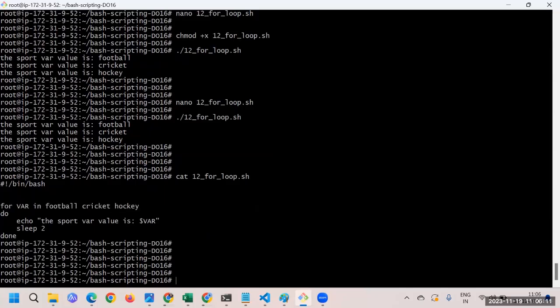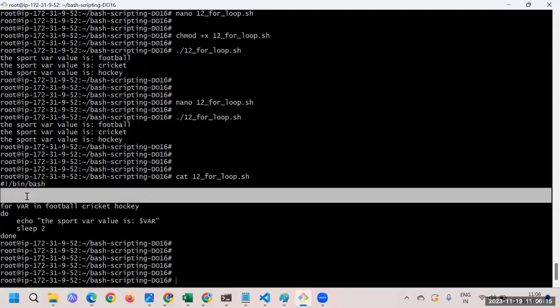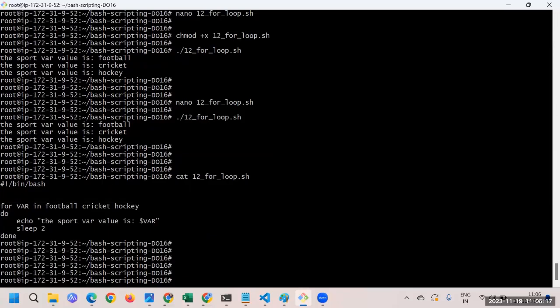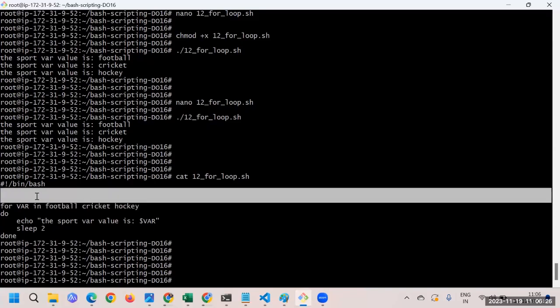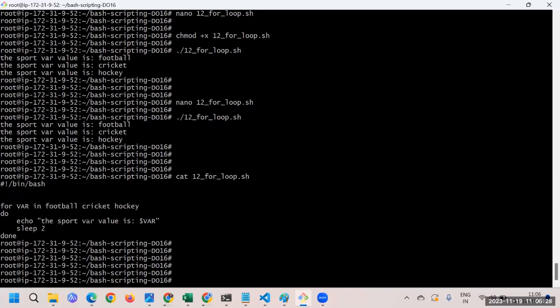What else you can do is create one variable, let's say sport name, and store all the values in it, and here just put that value this way, that is dollar sport name, whatever you have mentioned. This is the way you can do it. Now that whole value will come over here, and one by one the execution will happen. Now how does the iteration happen?